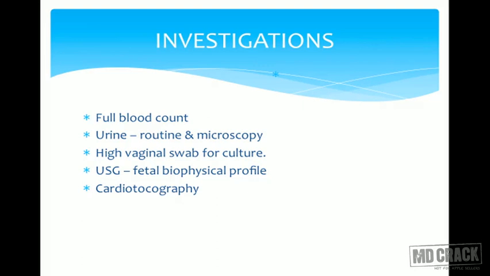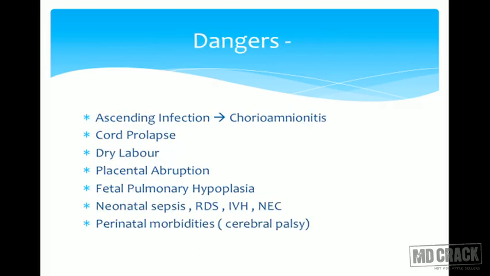Investigations to be sent are full blood count, urine routine and microscopy. We can send a high vaginal swab for culture. Ultrasound should be done for fetal biophysical profile and mainly the liquor quantity, because the prognosis of the fetus, how the fetus would behave in labor, all depends on the quantity of liquor remaining in the uterine cavity. And cardiotocography to be used to detect fetal distress as early as possible.